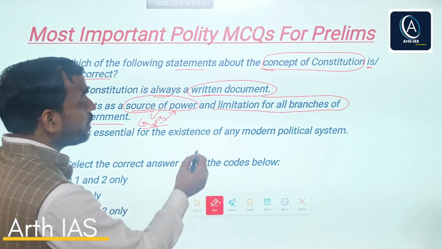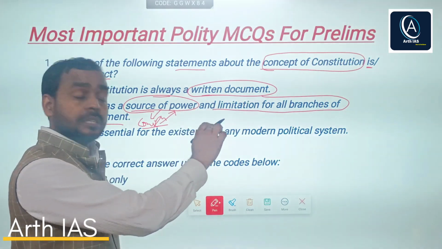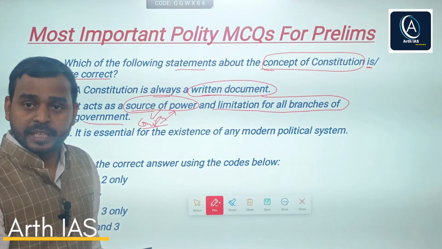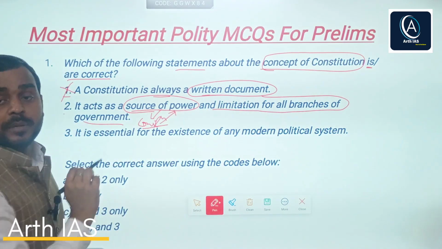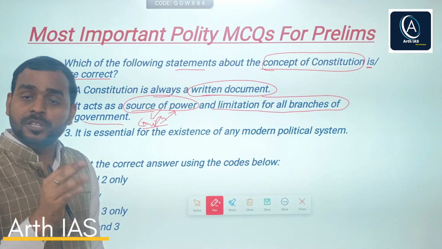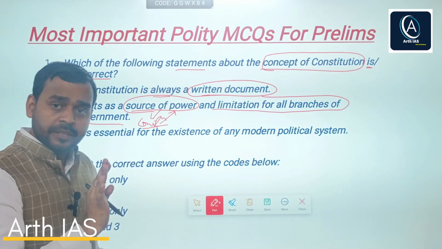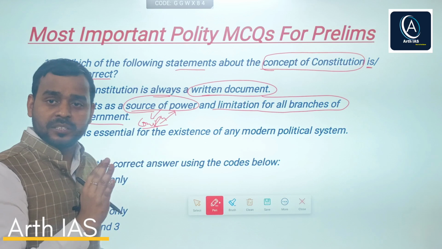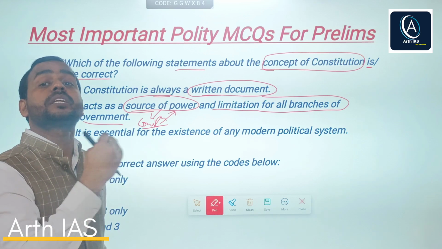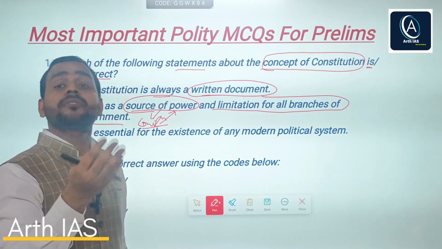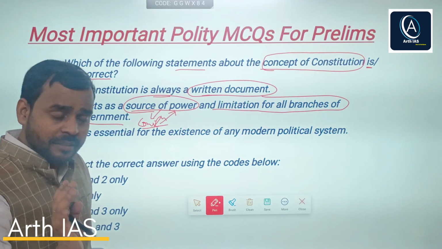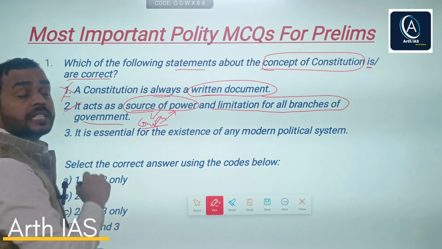It also provides limitation for all branches of government, for example legislature, judiciary and executive. They cannot act in an arbitrary manner, and generally they do not interfere in each other's functions. So this statement is correct.